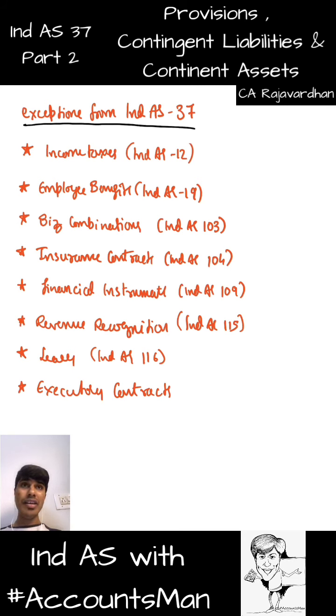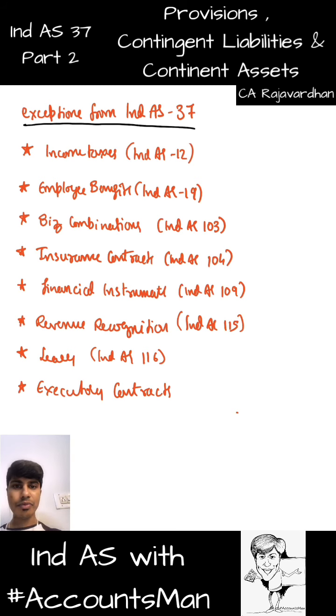Obligation comes in only when I have fulfilled 100% of the contractual obligations and you have not paid money. That's when the provision concept comes. But it's a case where both of us have done equal parts to the contract, or I have not initiated any transactions and you have not initiated any transactions. There's just a contract on paper. In such a case, we will not be creating any provision for this particular contract. You get that? So I'll discuss this a little in detail.